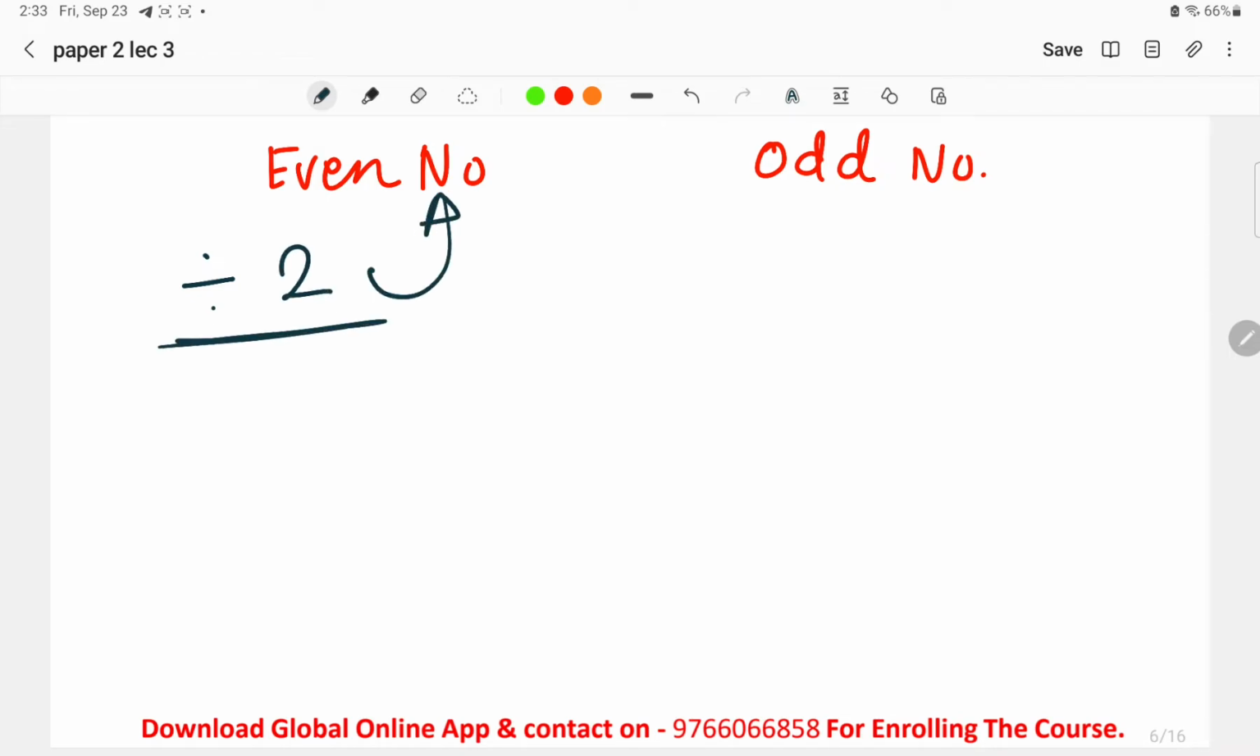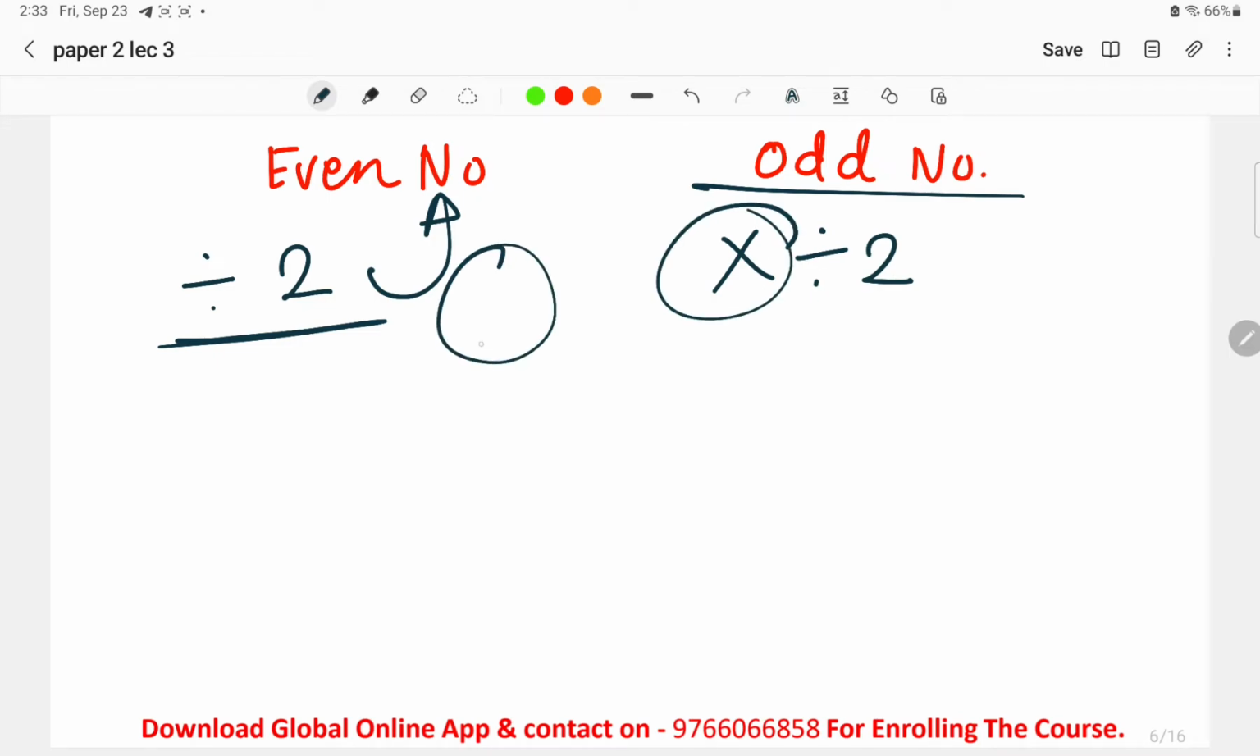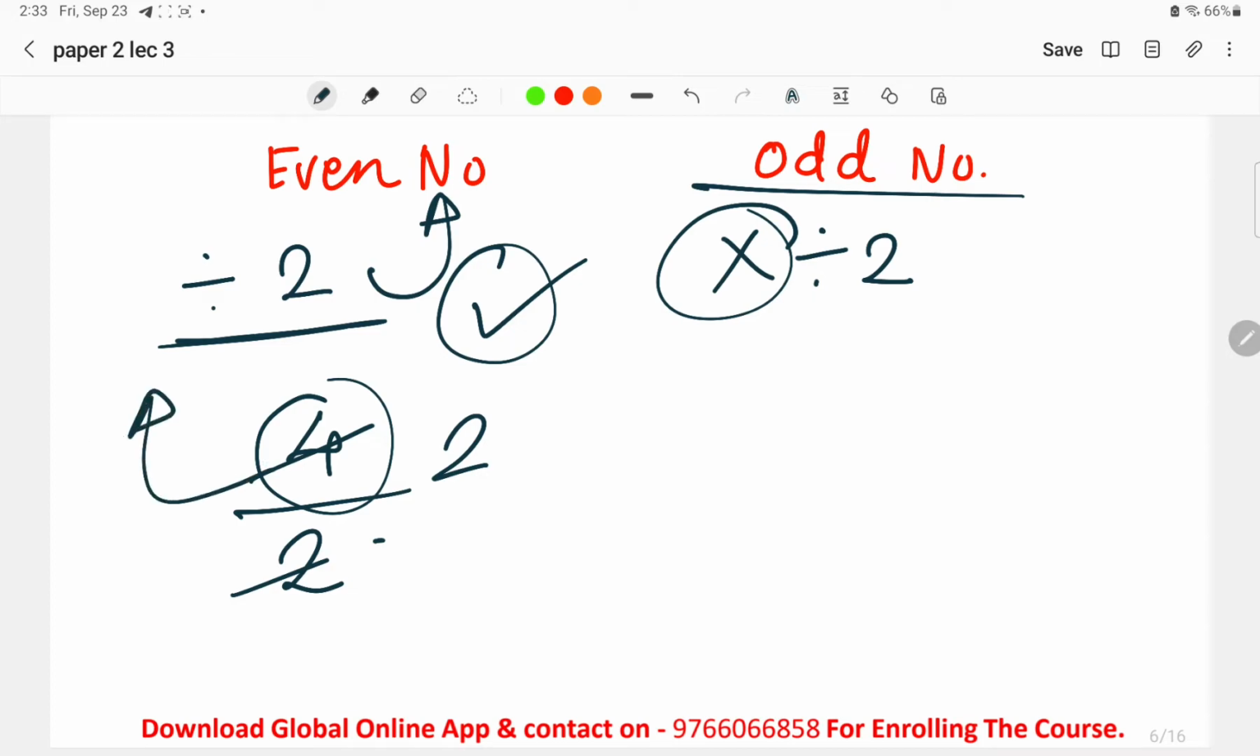I will elaborate on it once again. An odd number is a number which is not divisible by 2, and an even number is something which is divisible by 2. Now to understand this in detail, for example, we take 4. When we divide 4 by 2, 2 twos are 4. 4 is completely divisible by 2. It means 4 is an even number.